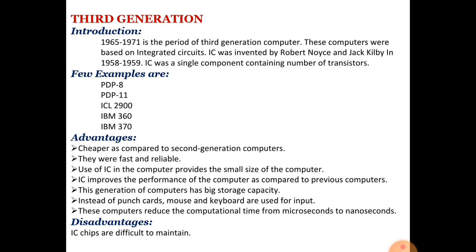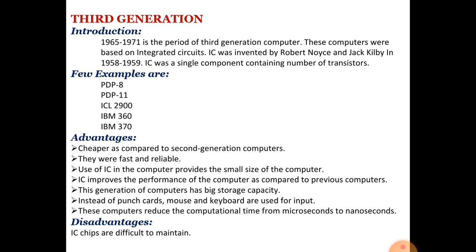Third generation computer duration was 1965 to 1971, and it used IC integrated circuit technology. In third generation computer, IC technology was used, and what was the duration? 1965 to 1971. In between, third generation computer was developed and IC technology was used. Few examples of the third generation computer are given here. What are the advantages? I am going to explain you.